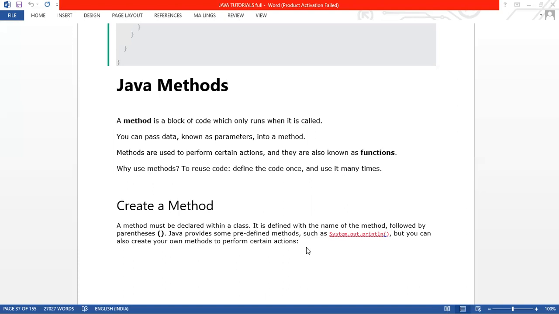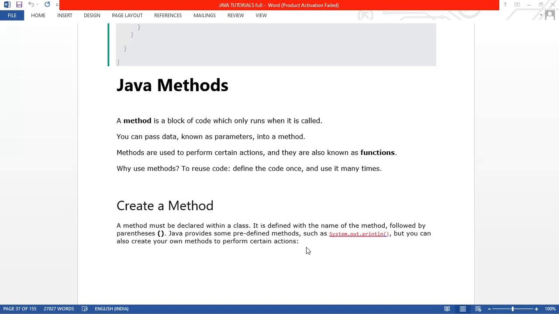It is the same thing: we are declaring the method, and we need to give a name to that method, so we can call it by the name followed by the parenthesis. Like println is the name of the method, and just after println there is a parenthesis. That is the sign of a method. So you need to give the name and then give the parenthesis.